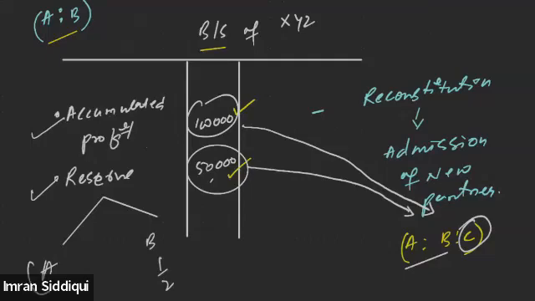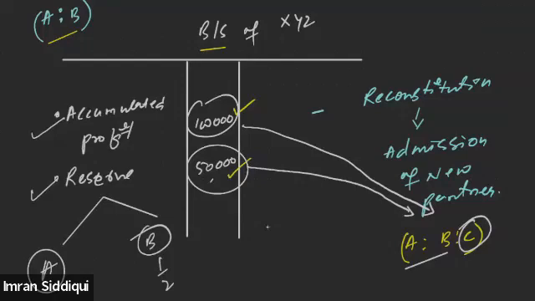In that case, they will be dividing the accumulated profit and reserve among themselves, or there is a possibility that they may be interested in carrying forward this accumulated profit and reserve in the future balance sheet or the future books of account as well. So if they are willing to carry forward this accumulated profit and reserve in the future books of account, in such a situation, treatment will be different. If they have decided to distribute accumulated profit and reserve among themselves, then in such a situation, treatment will be different. Got it, everyone?